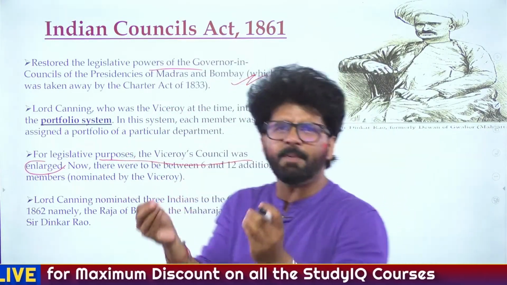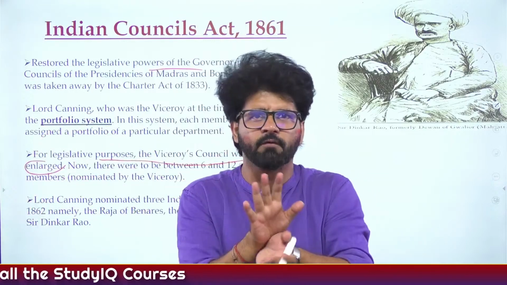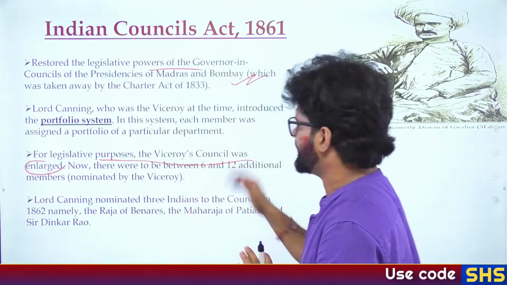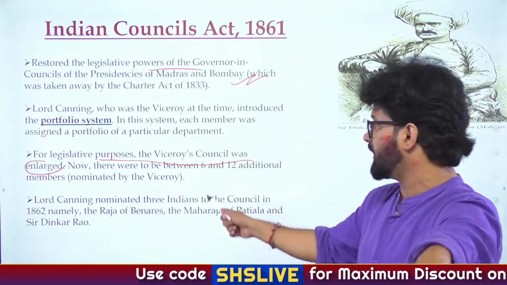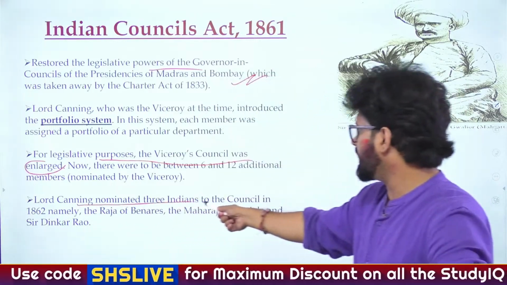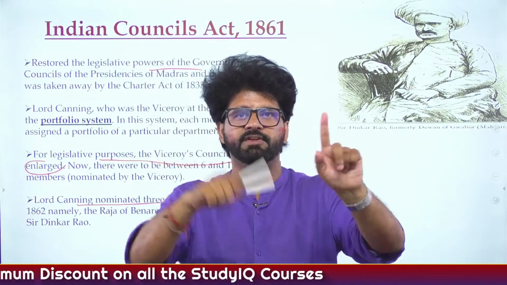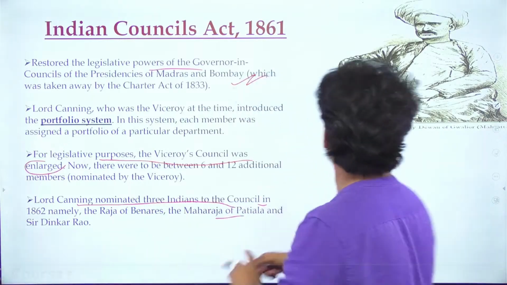But to keep Indians happy, he will say, okay, I want to keep you people happy, I don't want any revolt like 1857. So let's give some Indian representation in the Viceroy's Legislative Council. So 6 to 12 additional members were there in the Viceroy's Legislative Council, and Lord Canning, who was the first Viceroy of India, who was the Governor General of India during the 1857 revolt, nominated 3 Indians: the Raja of Banaras, the Maharaja of Patiala, Sir Dinkar Rao.